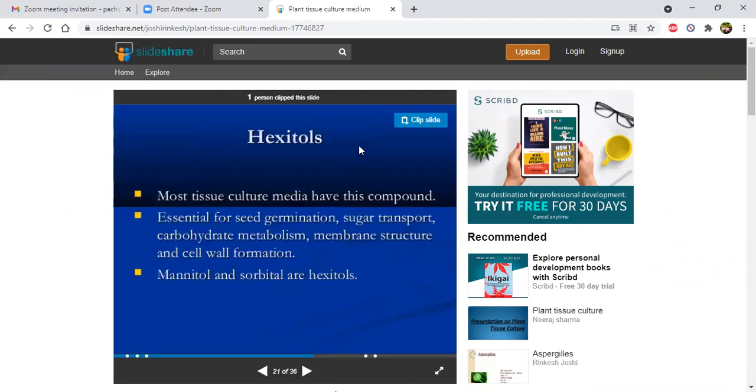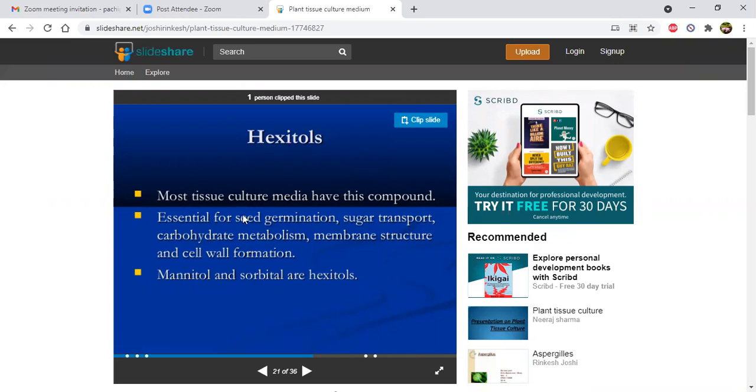Then hexitols. Most tissue culture media have this compound, essential for seed germination, sugar transport, carbohydrate metabolism, membrane structure, and cell wall formation. Mannitol and sorbitol are hexitols. Usually, we use mannitol as a hexitol.